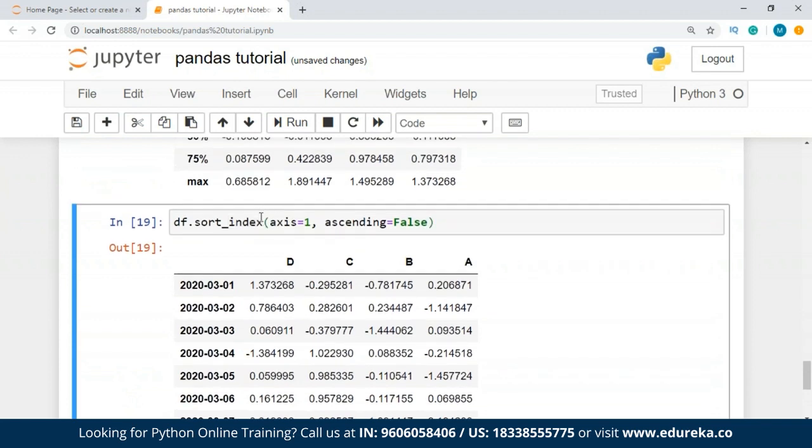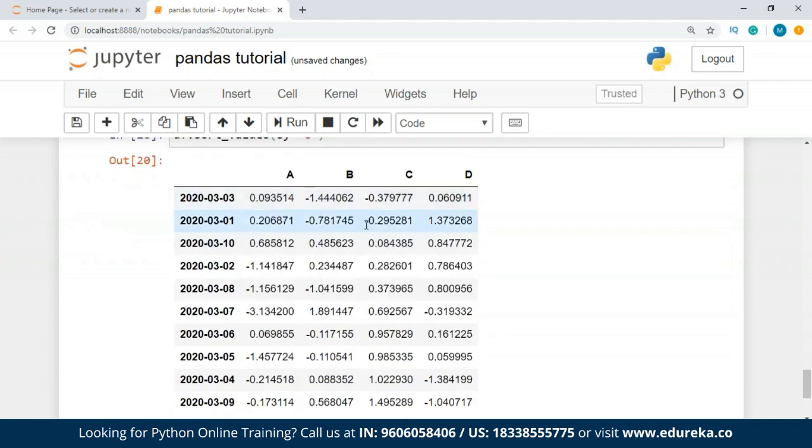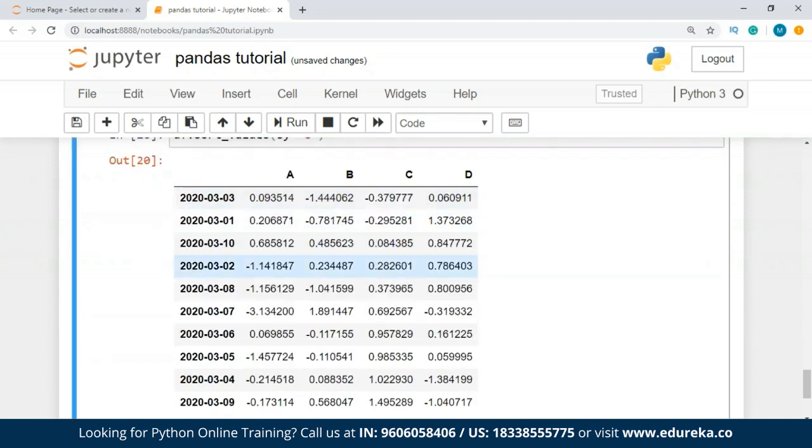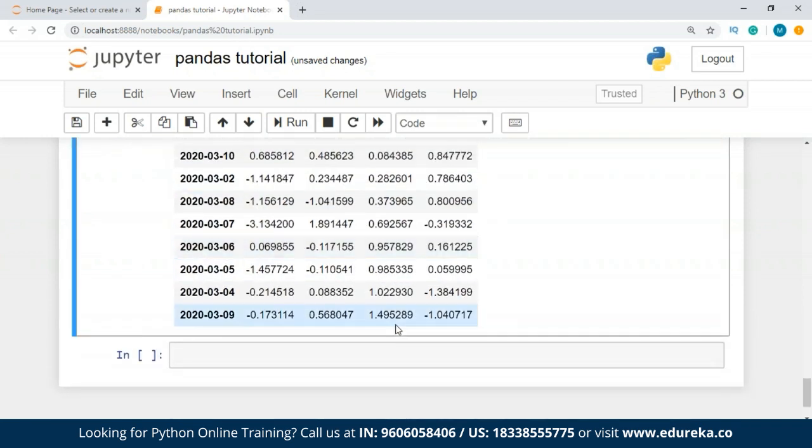Similarly, I can sort it by the values. So I'll write sort_values, and I'm going to give the value as, let's say, by, I want to sort it by C. It has sorted the values depending on C. So this is how you sort your data frame, guys.